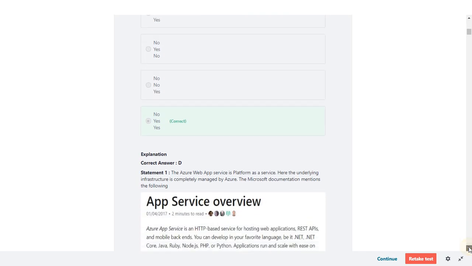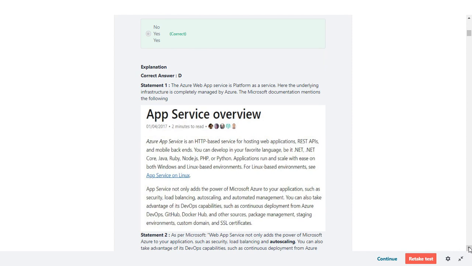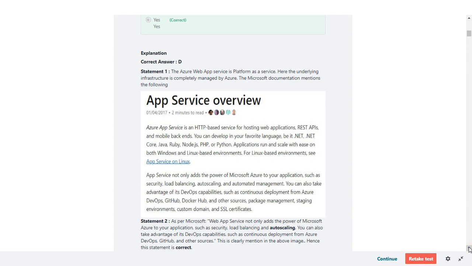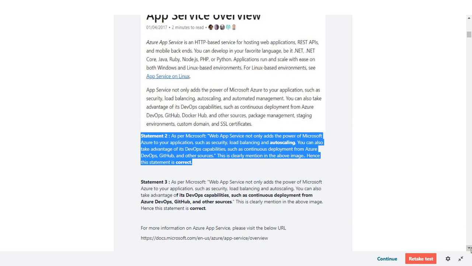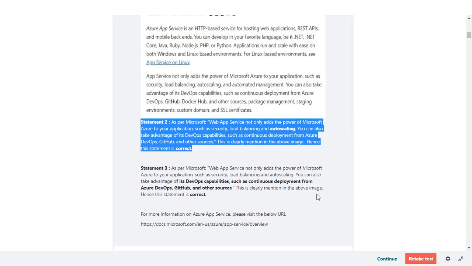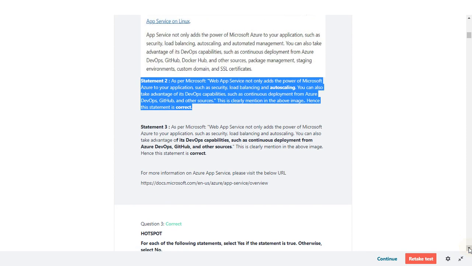Here I have explained why statement 1 is true, why statement 2 is correct, why the first statement is wrong, and why the third statement is correct, with the documentation link. Same for the third.